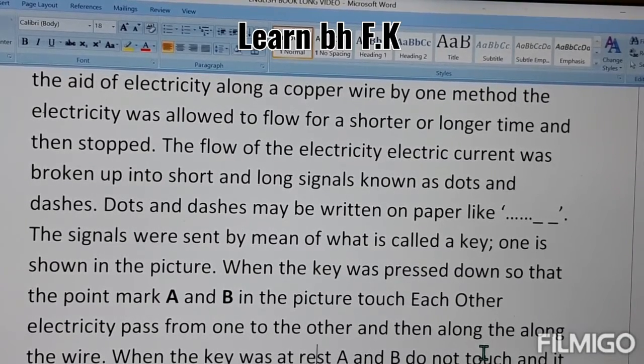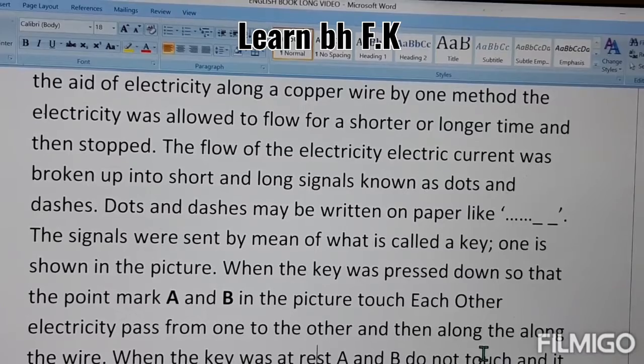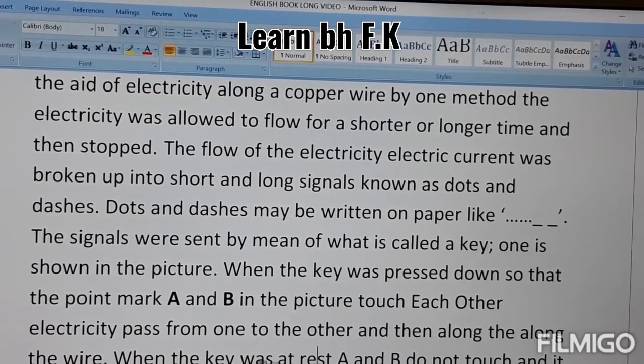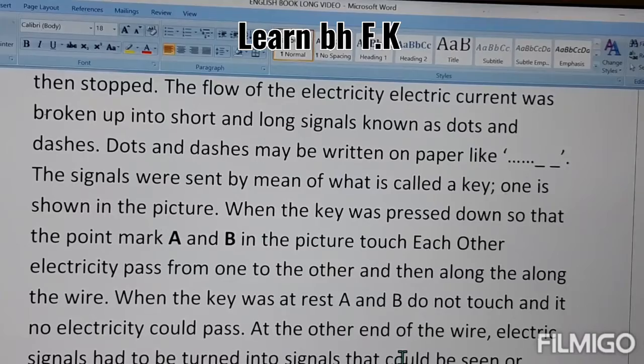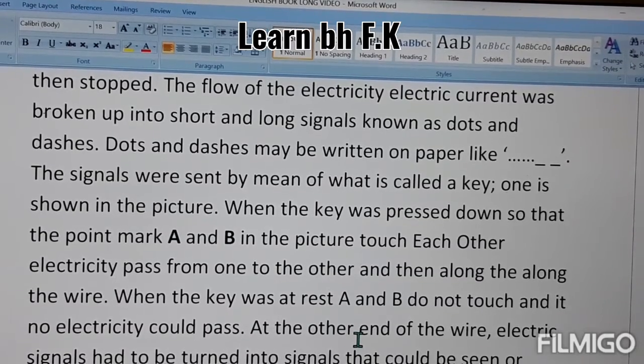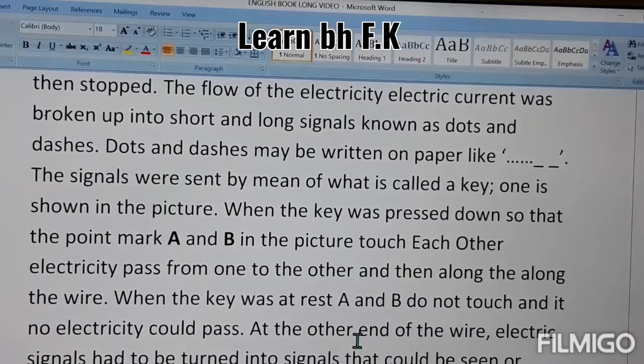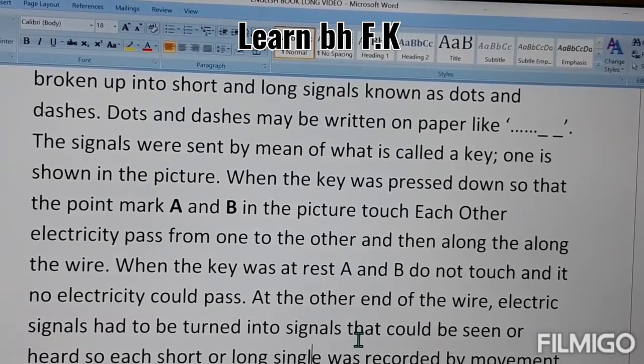So what will happen? At one time, A or B puts one thing. It will print on the paper, and if the current is not passing, the machine stays in a still position. It is not moving and not touching the paper, and electricity is not passing through it. At the other end of the wire, electric signals had to be turned into signals that could be seen or heard.